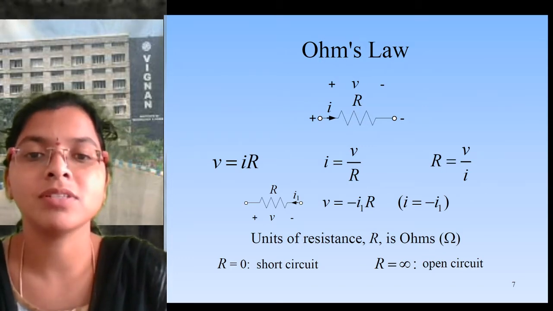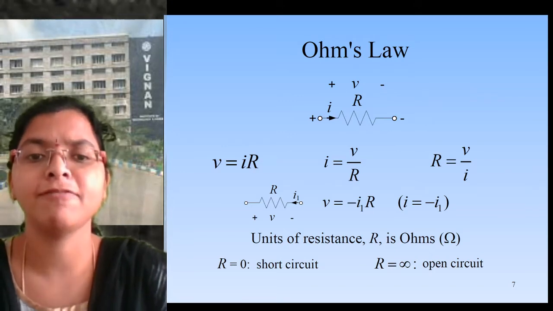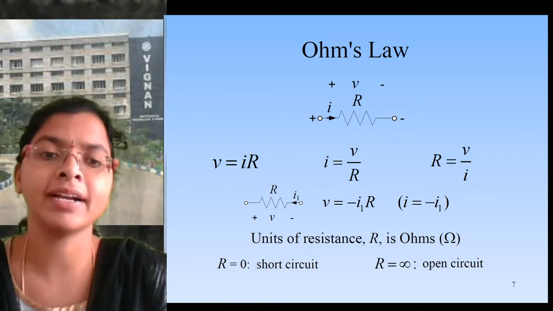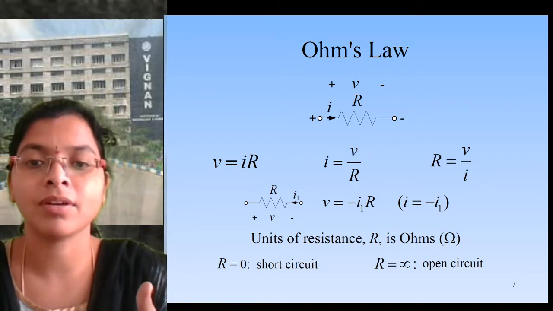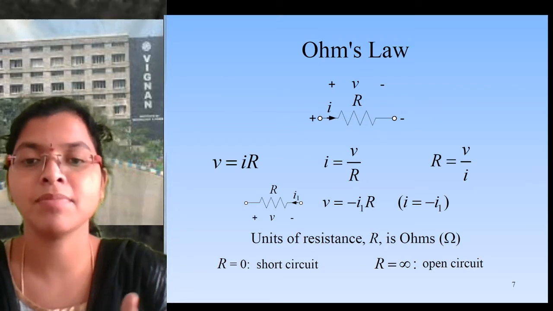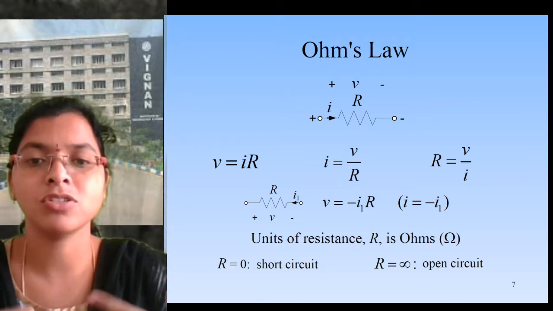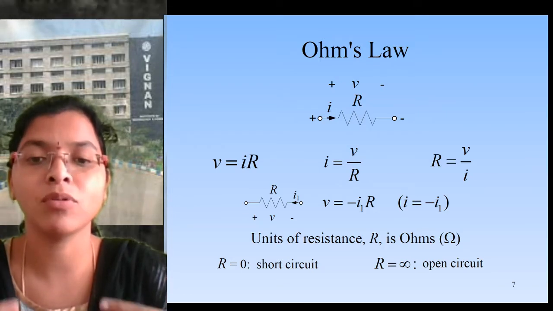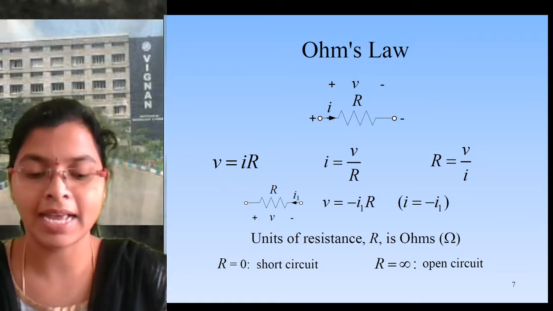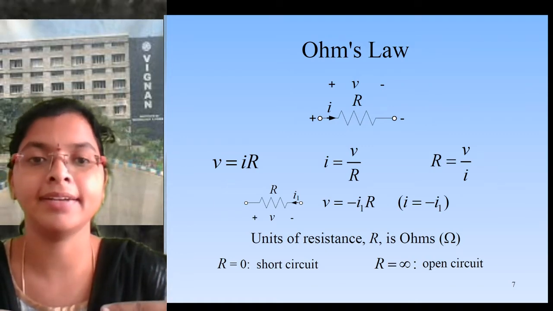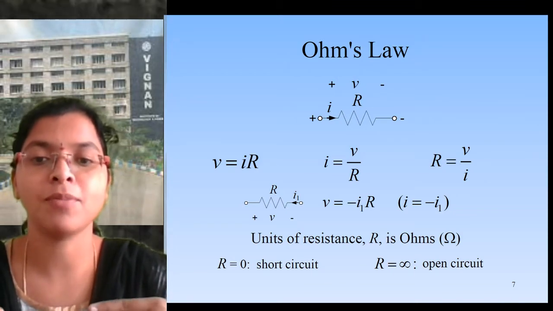So R equals 0 is nothing but resistance being totally zero. If the resistance is minimal, that is good conductivity. If resistance is 0, it acts like a short circuit, a total short circuit, and maximum current will flow. If R equals infinity, it means more and more resistance, and it should not accept the current, so it will act like an open circuit, and current will not pass through it.